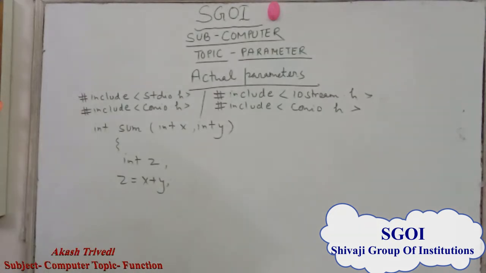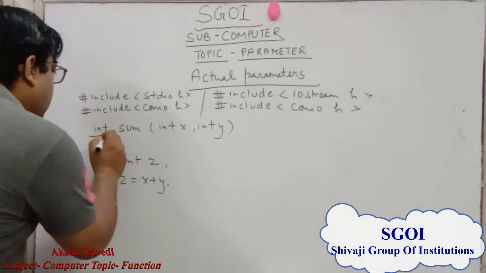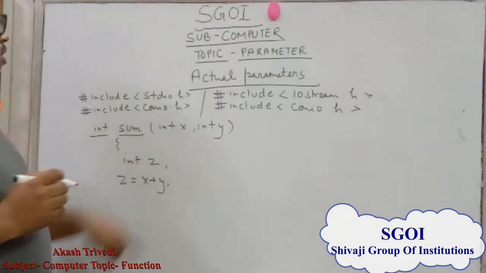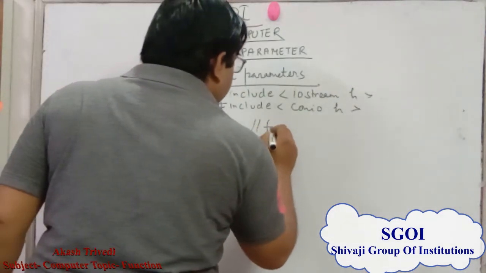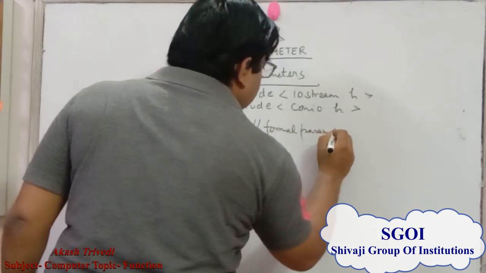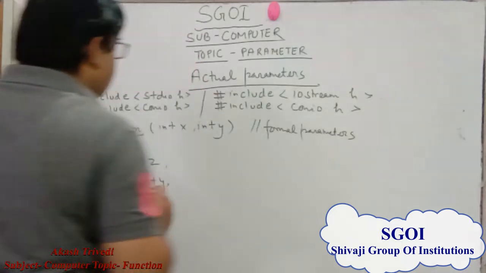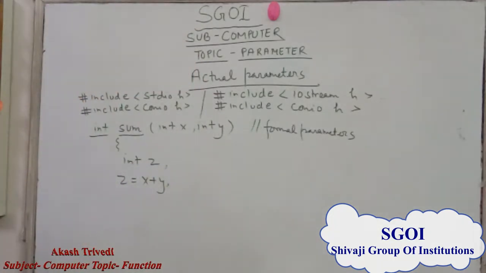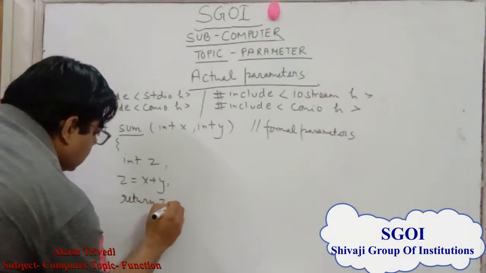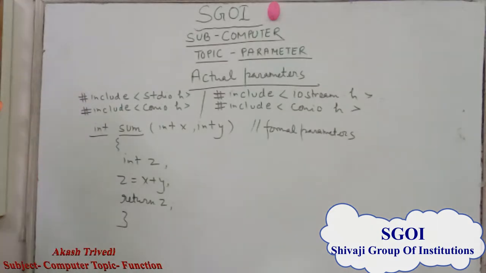So this is the data type, this is the function name, and these are the formal parameters. Then we return z and close the function.